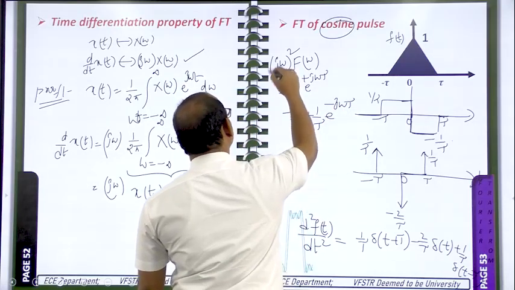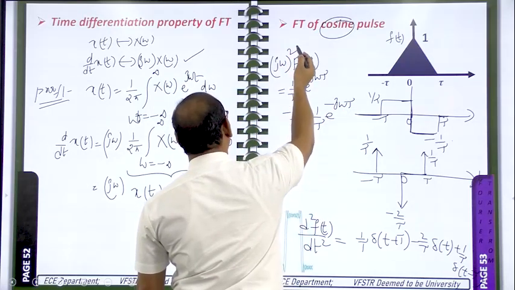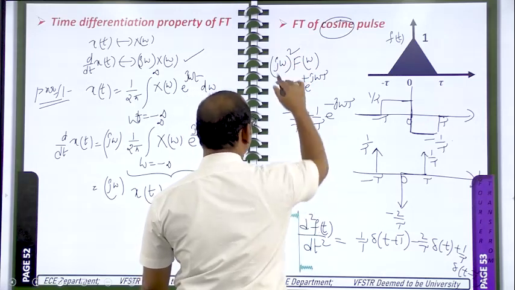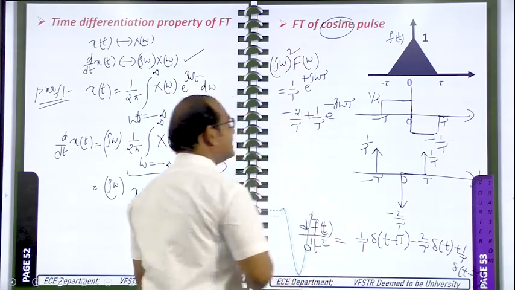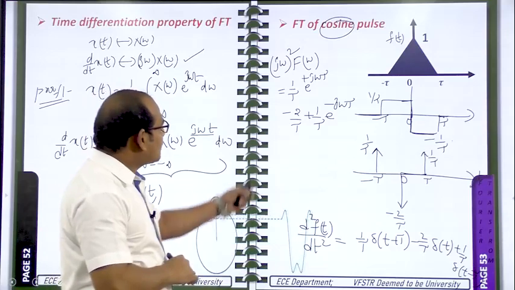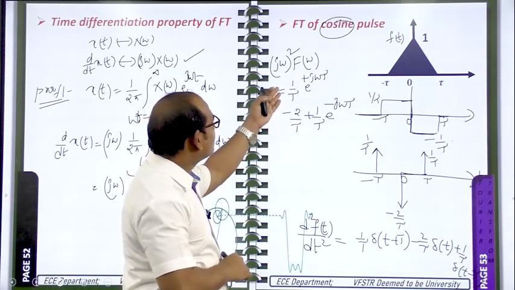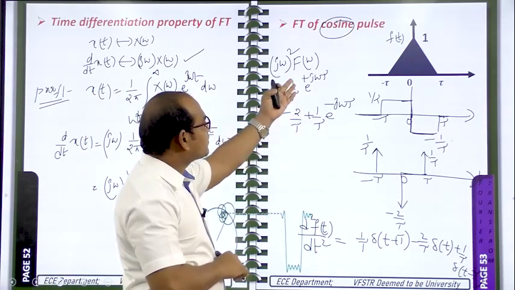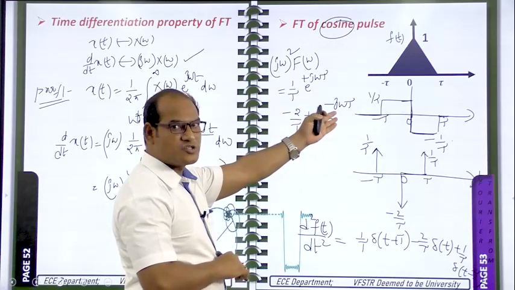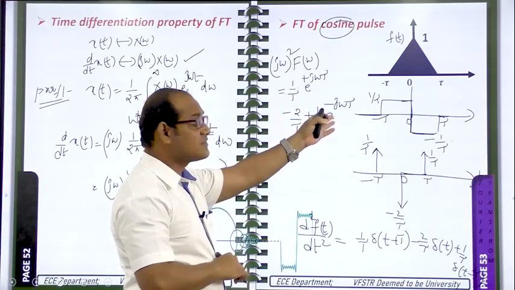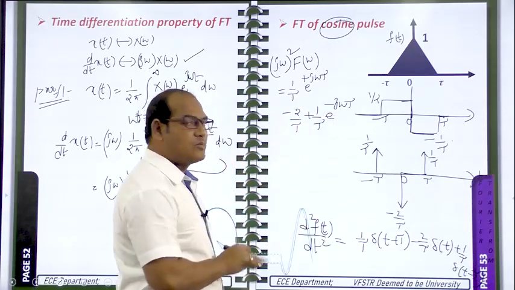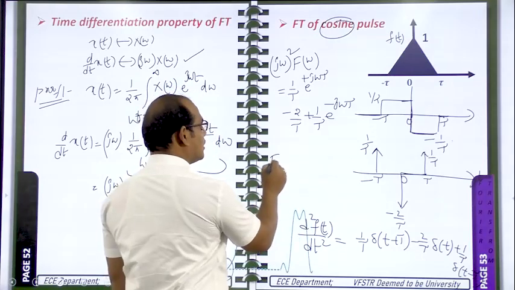Same, this j square means minus 1, we will get omega square. So minus omega square should be available in the denominator of this one. Or you can rearrange this one here, 1 by tau you can take common, so e power j omega tau plus e power minus j omega tau, that can be written as 2 times cos omega tau. Like that we can write. So finally we can get F of omega.